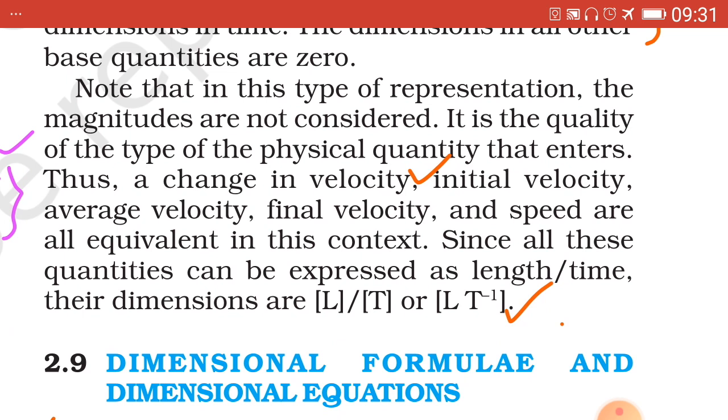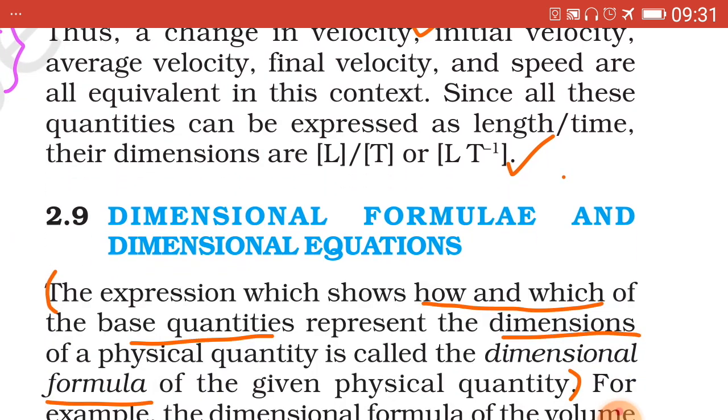So the complete dimensional formula will be M0 L1 T minus 1, which is not indicated here. You can note it down. Again I repeat, M0 L1 T minus 1 is what you write when you want the full dimensional formula, which will indicate the dimension of each and every physical quantity. The main thing to be noted here is that 0 is the dimension in mass.